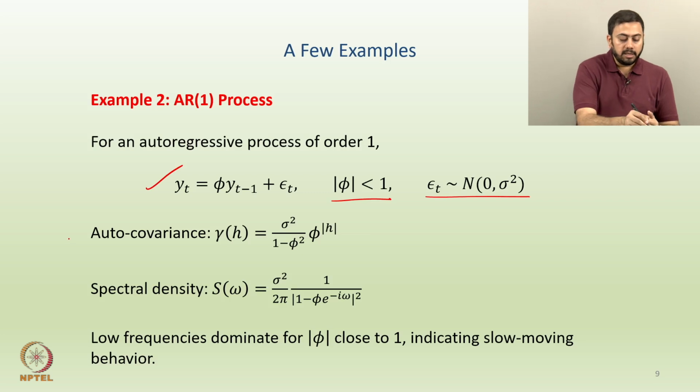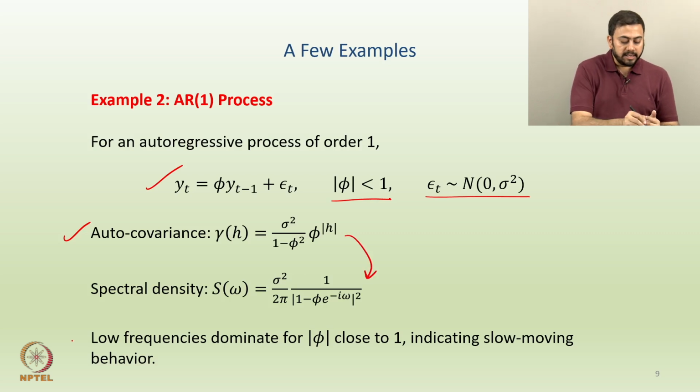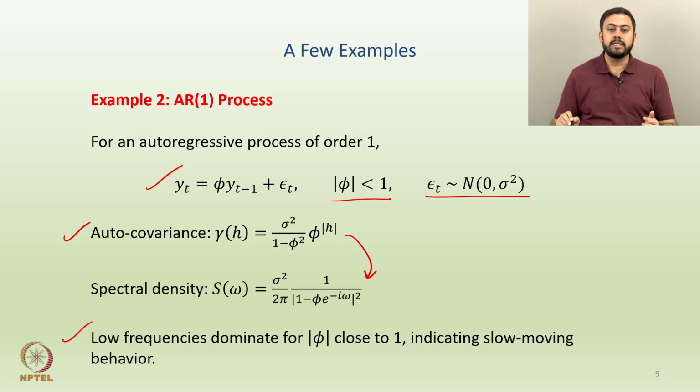Okay. Now, again immediately I can write down the autocovariance function of this AR1, which takes this form: sigma square by 1 minus phi square into phi to the power mod h. Using this gamma h I can derive the spectral density of AR1, which happens to be that. And I can conclude towards the end that low frequencies dominate for absolute value of phi very close to 1, indicating a slow moving behavior. Okay. So, for a particular AR1 process, the movement is really slow because of all these underlying properties.